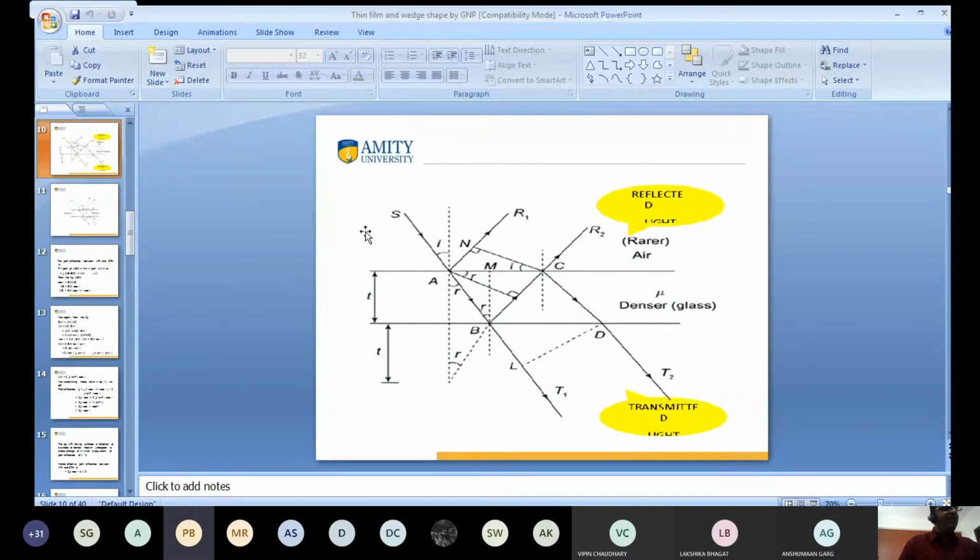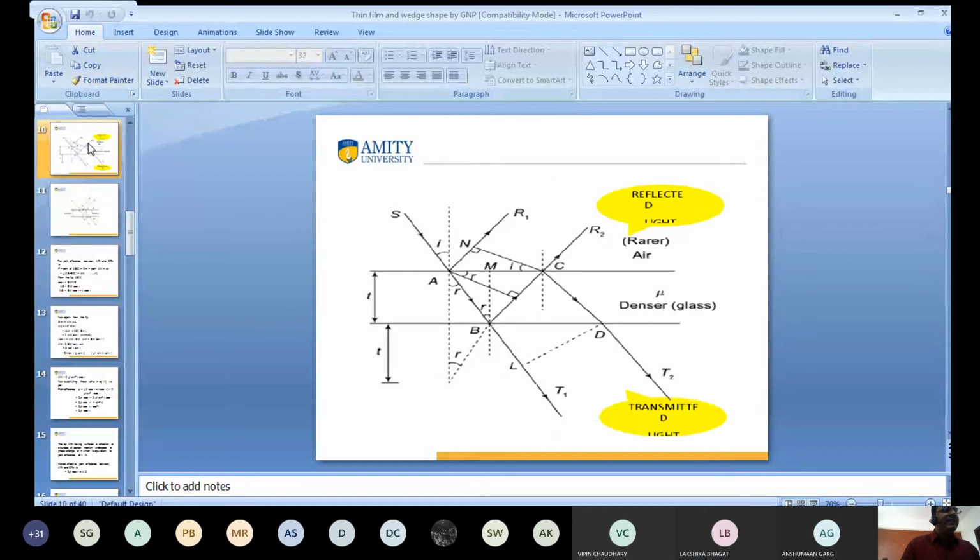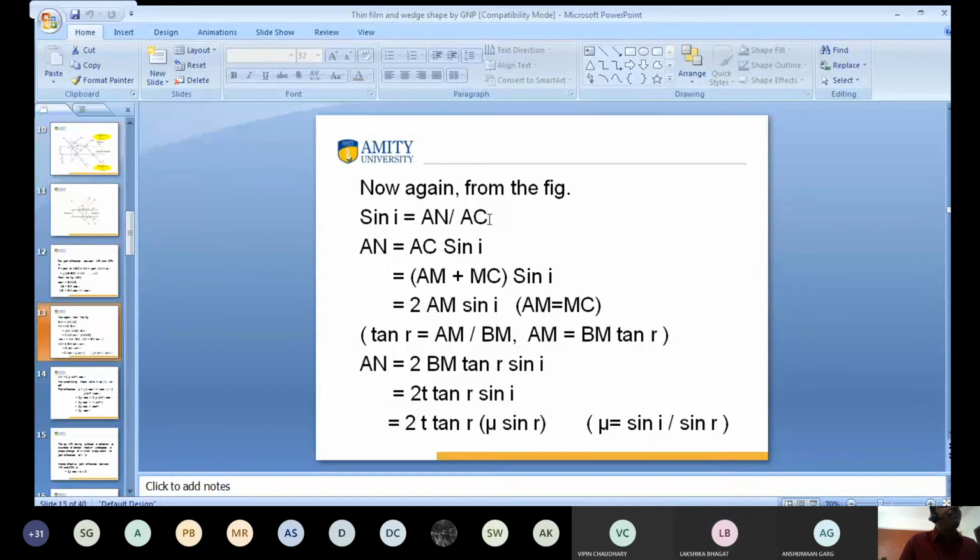Very good. You are a very good student. AN upon AC. Clear? Yes, sir. Very good. Sin i is equal to, I can calculate from here. So what is this value? The value is equal to AN by AC.